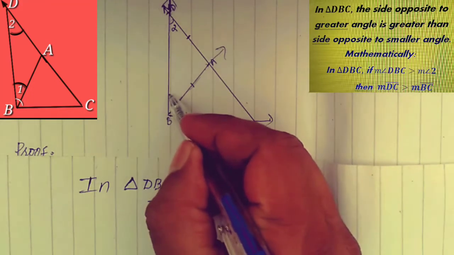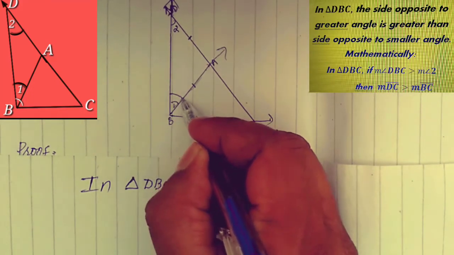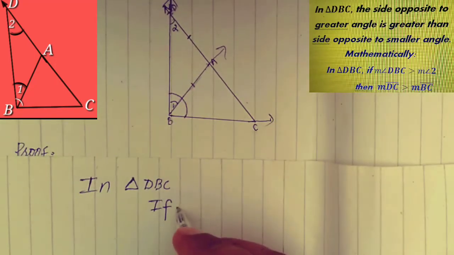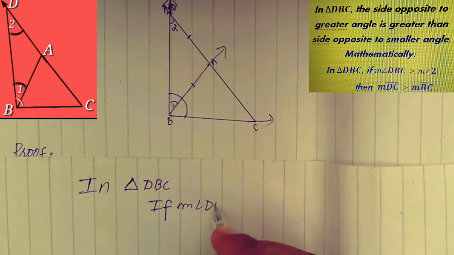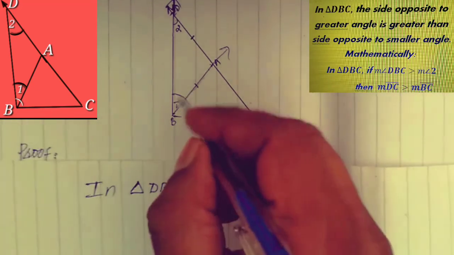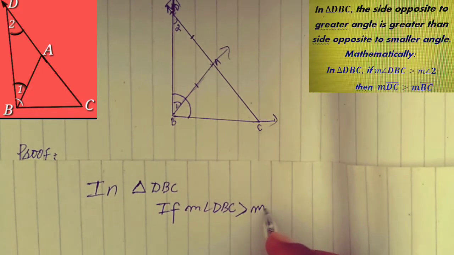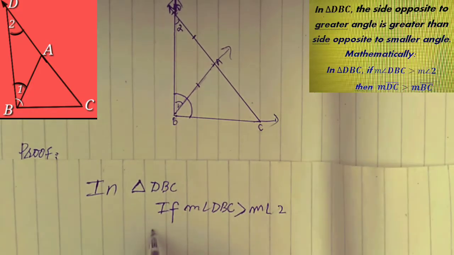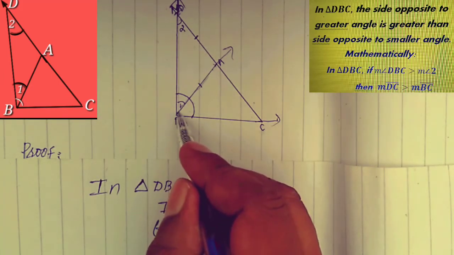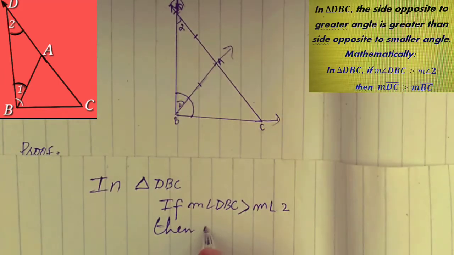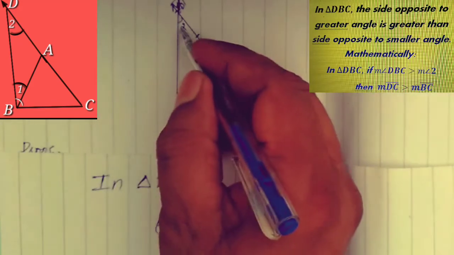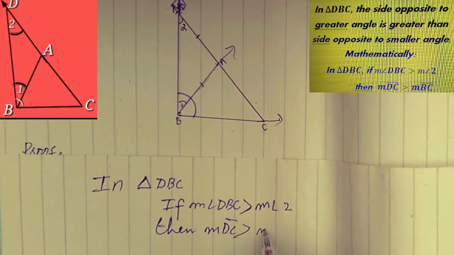If angle DBC is greater than measure angle 2, then the opposite side of angle DBC is DC, and the opposite side of angle 2 is BC.